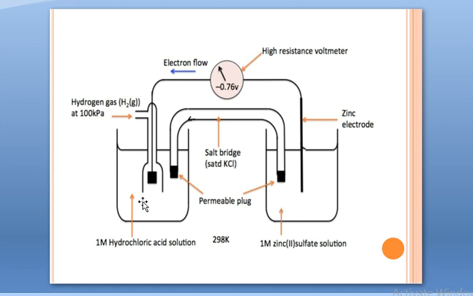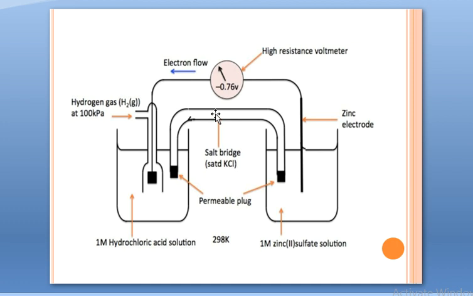Am I clear? In this setup, zinc is undergoing oxidation and its oxidation potential is plus 0.76, but since by convention we express electrode potential as reduction potential only, in order to express oxidation potential as reduction potential, we simply change the sign.